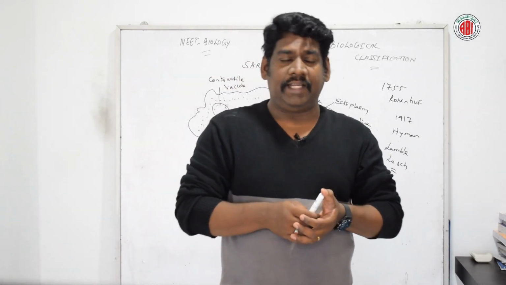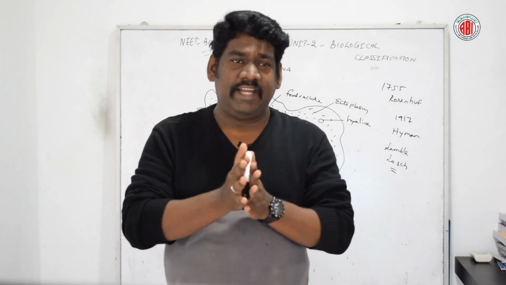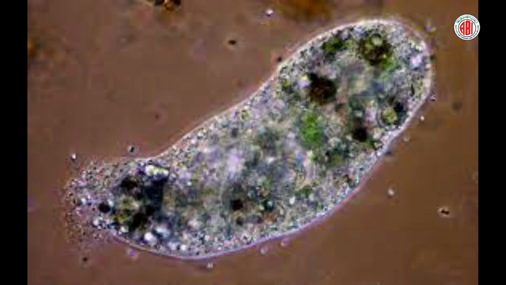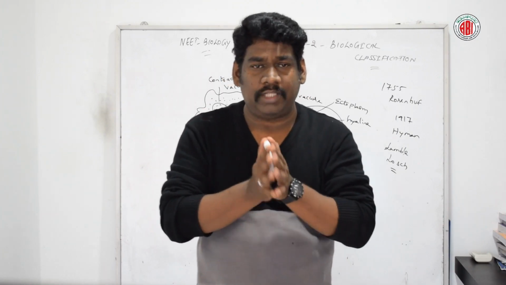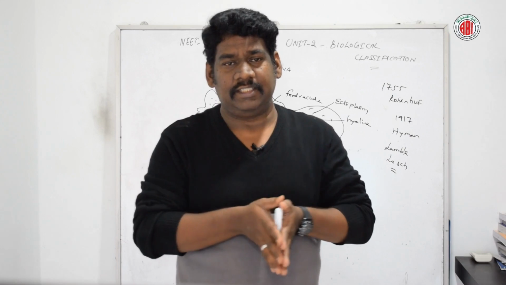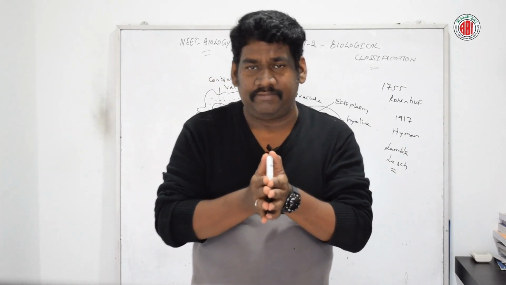Next, talking about Entamoeba gingivalis. It is commonly called the mouth amoeba. It was first found in the tartar of teeth.